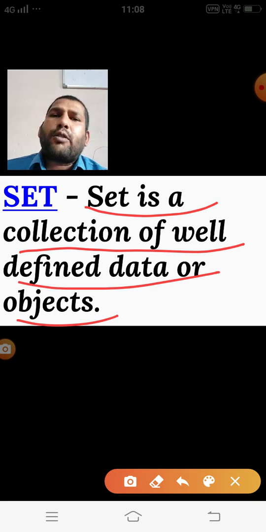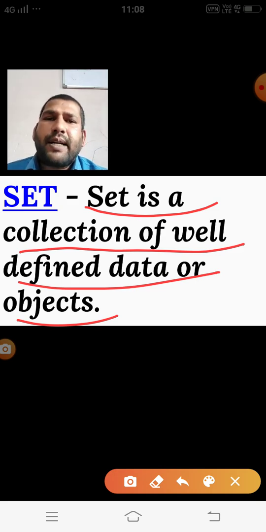Same for the alphabet also. If you are calling it the alphabet, then we know we have 26 letters, and this is the collection, and this collection is also well defined. Two things you have to remember: you have to take a collection, and that collection should be well defined. Then we call that a set.